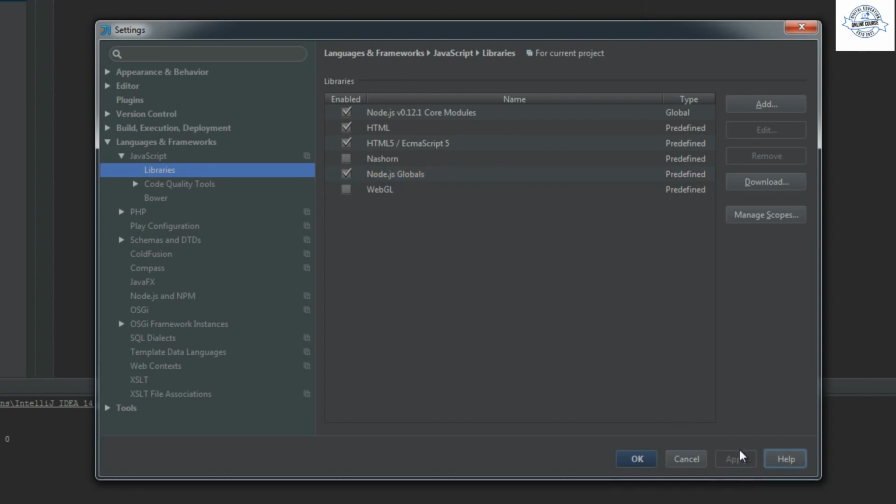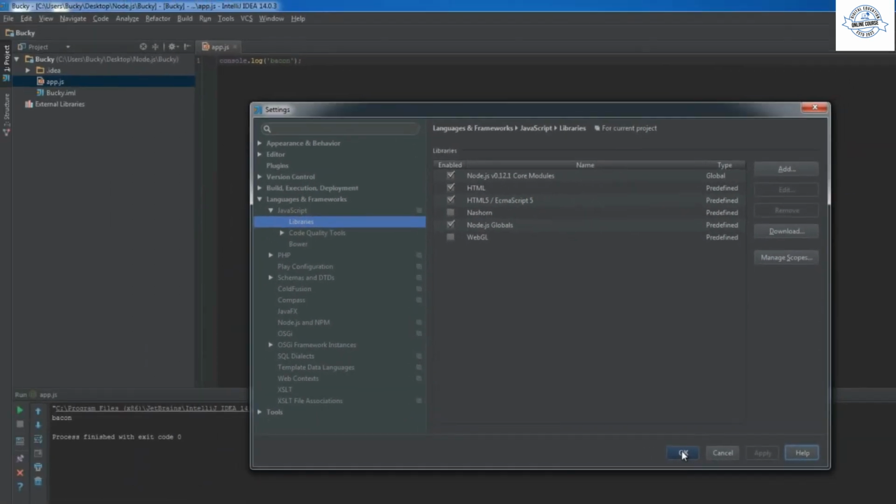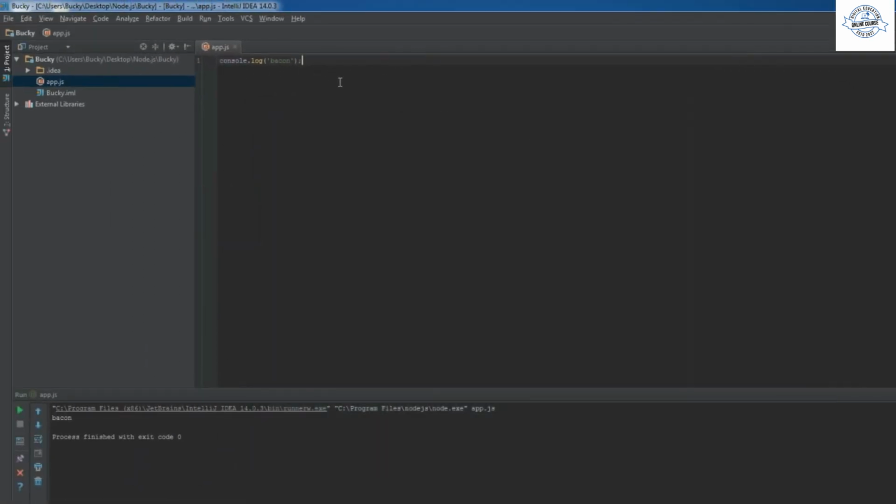And again, you don't really have to worry about exactly what this is right now. We're just telling our program, hey, whenever we start typing Node.js code, don't get tweaked out and freak out because you don't understand what it is. So those libraries, whenever we enable them, it just says be aware that we're going to be developing Node.js in here. That's it. So now we are good to go.